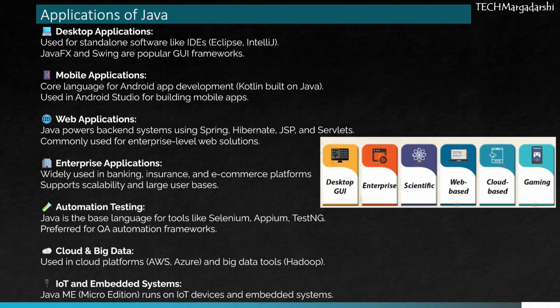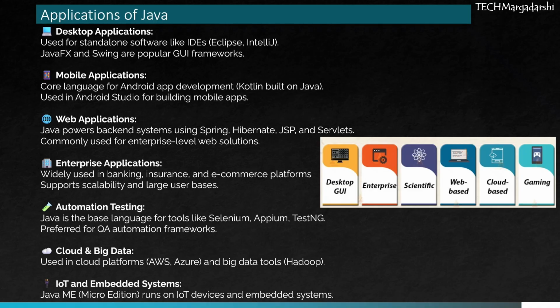Enterprise applications. In industries such as banking, insurance, and e-commerce, Java is the preferred choice because of its scalability, security, and ability to handle large user bases. Automation testing. Java is a favorite among QA engineers. It's the primary language for automation tools like Selenium, Appium, and TestNG, making it ideal for building robust testing frameworks.